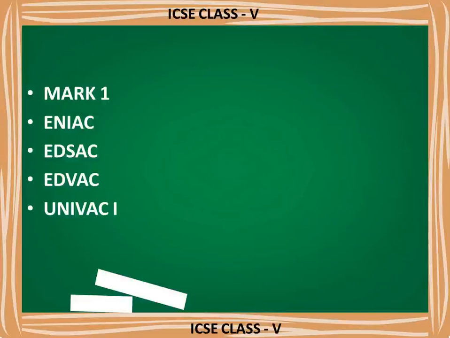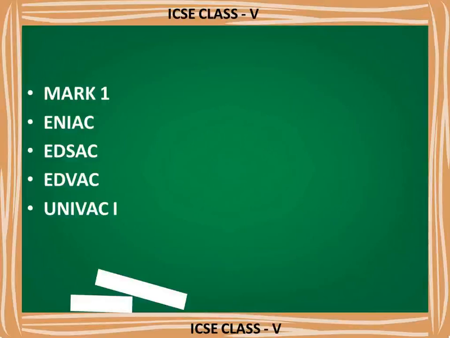Next one is ENIAC. The full form of ENIAC is Electronic Numerical Integrator and Computer. It is the first general purpose electronic digital computer, invented by John Mauchly and J. Presper Eckert in 1946. These are the two scientists who invented this ENIAC machine in 1946.